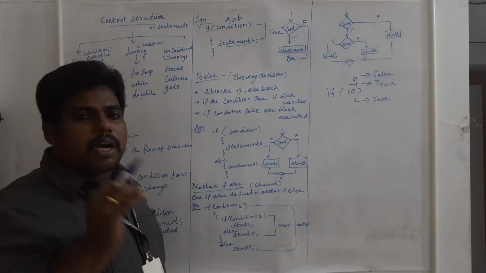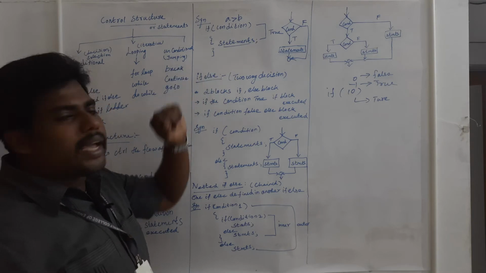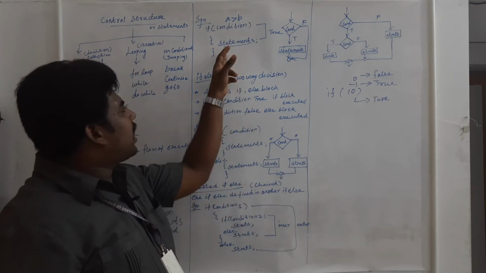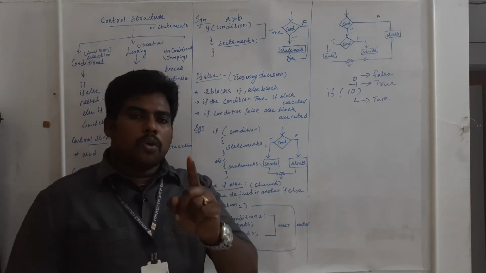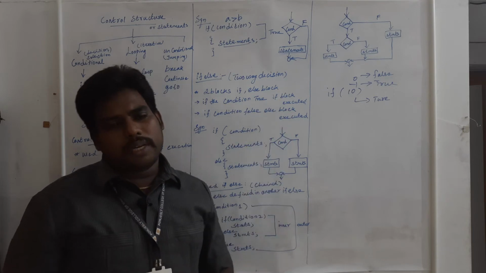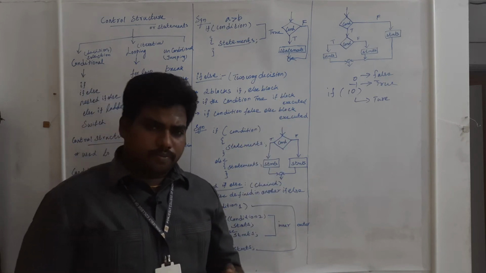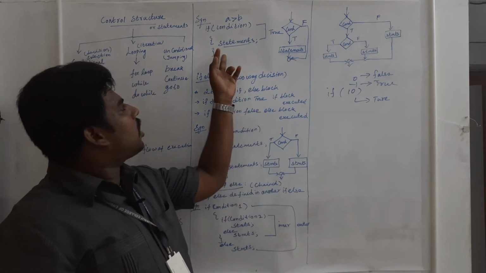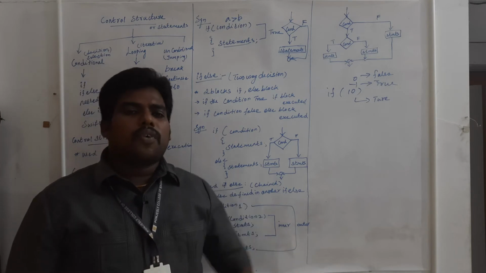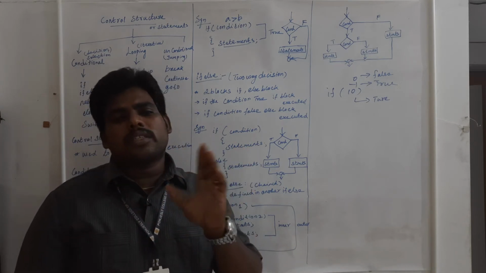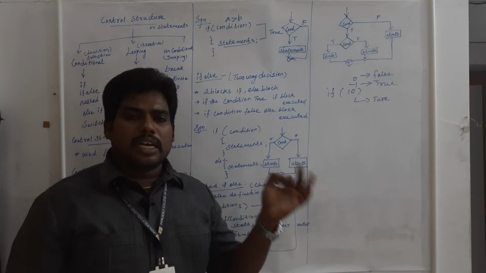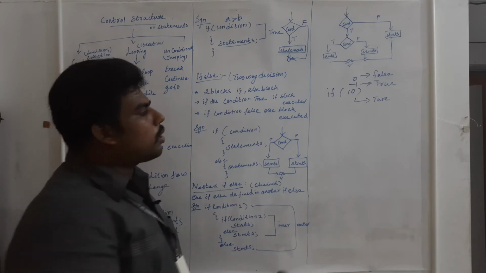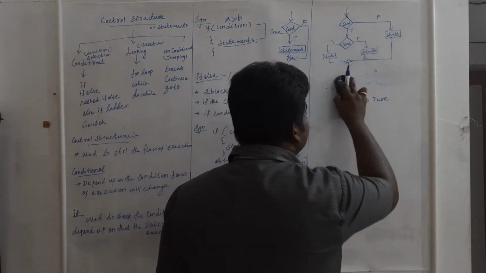I am going to explain one important thing: where you have to put the curly brace, and where you need not put the curly brace. If the if statement has only one statement, there is no need for curly braces. If the if block has more than one statement, then we go for curly braces. For one statement, we need not use curly braces. All of you understood?